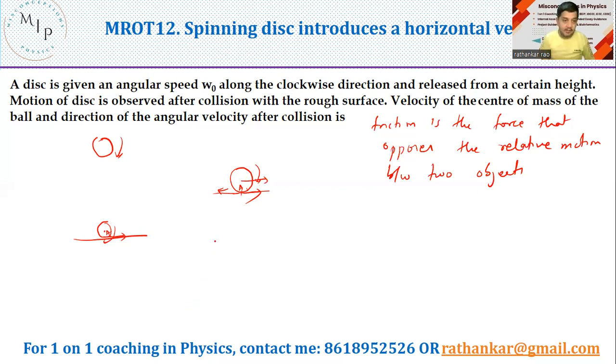Now there are two motions here. The first motion is the ball is falling down. As a result of it, the normal force will now throw it like this. We'll give an opposite force in this direction. Then the frictional force is now acting here. Now what will happen to the ball? The ball will not go like this, but instead it will go like this, right? It will now describe projectile motion like this.